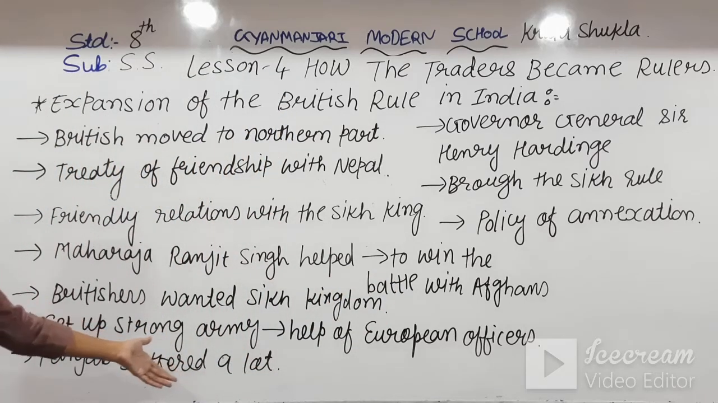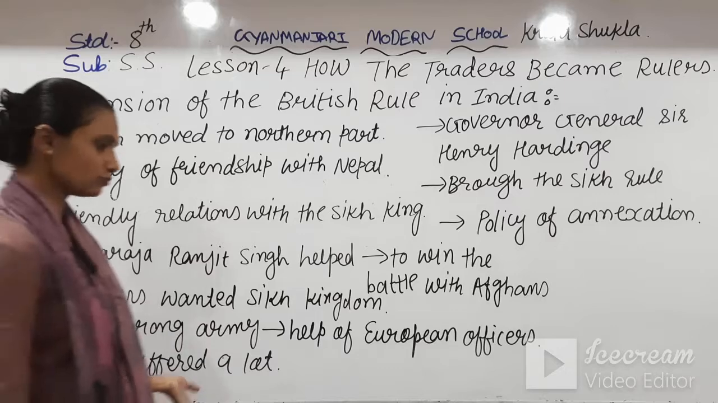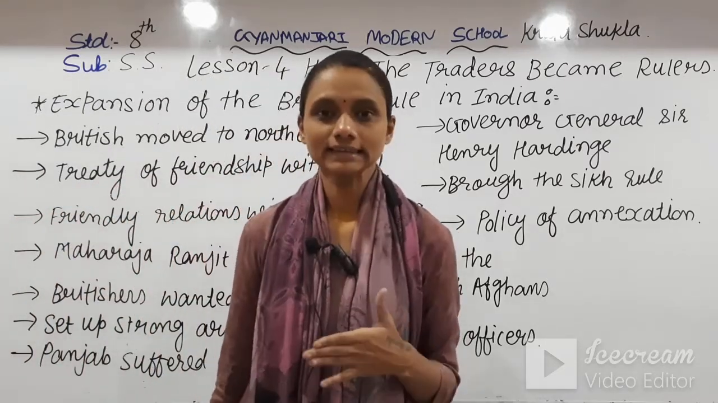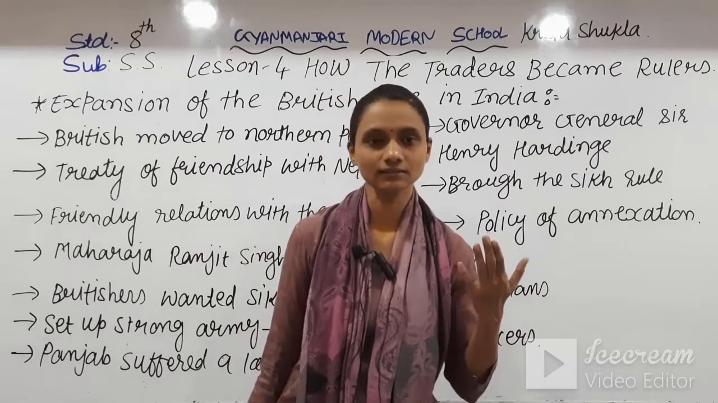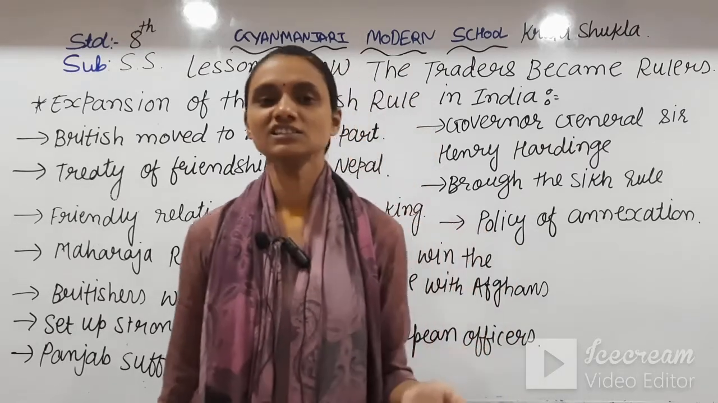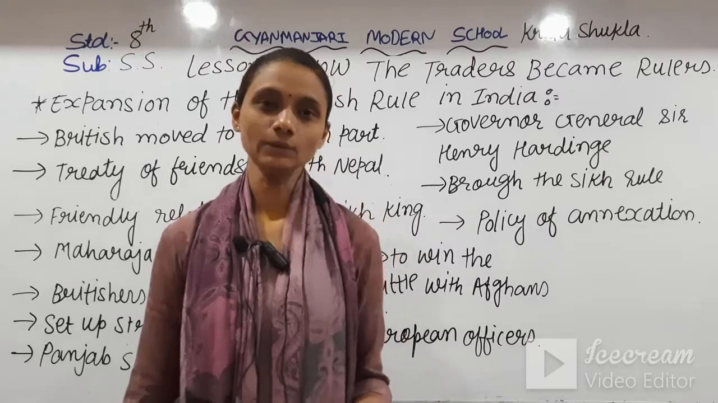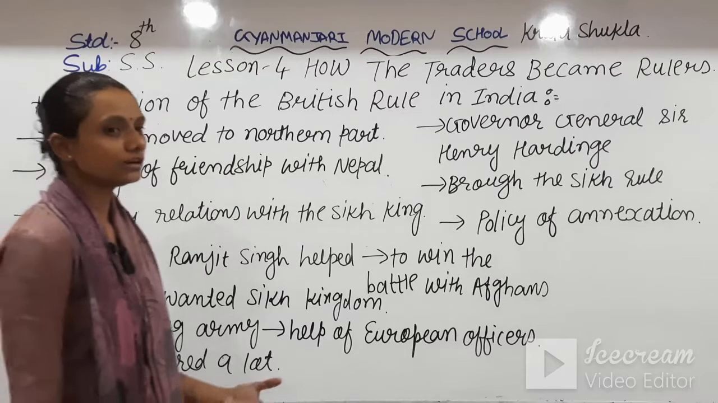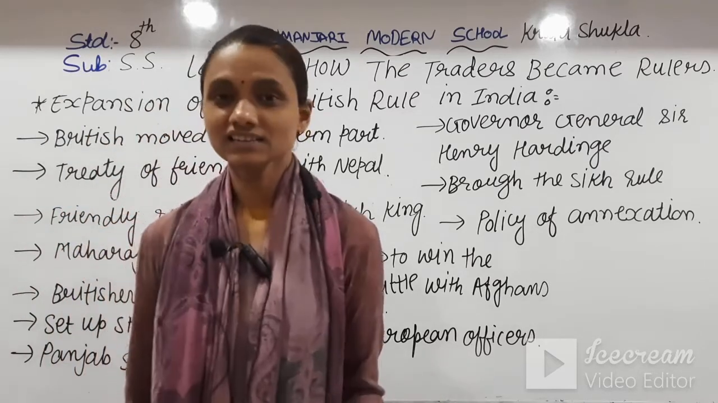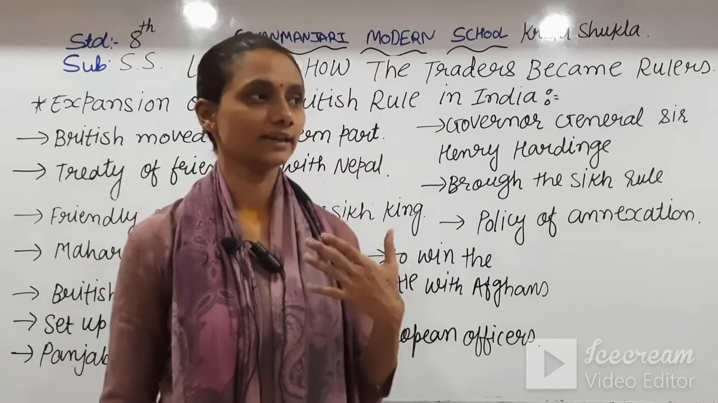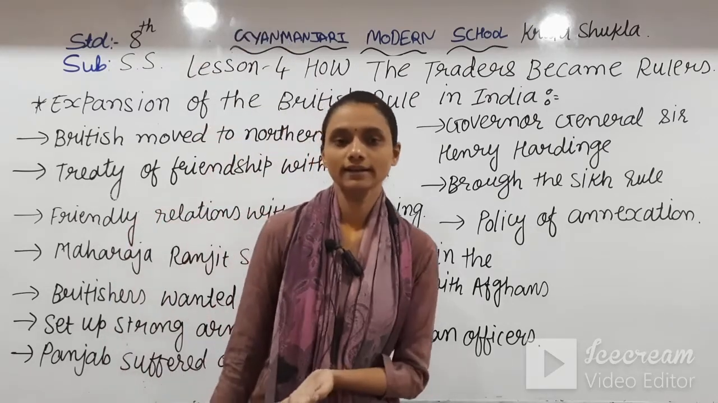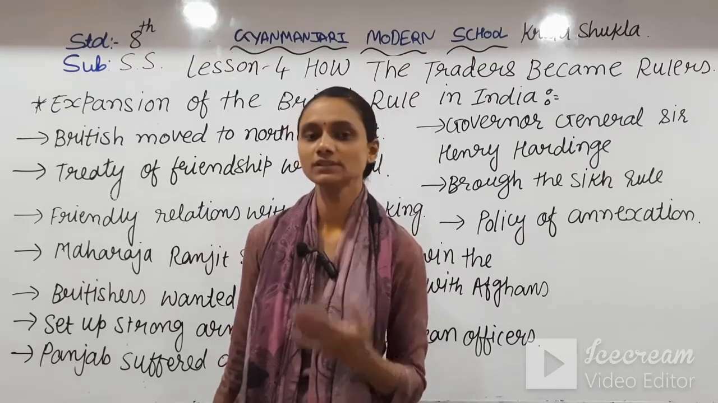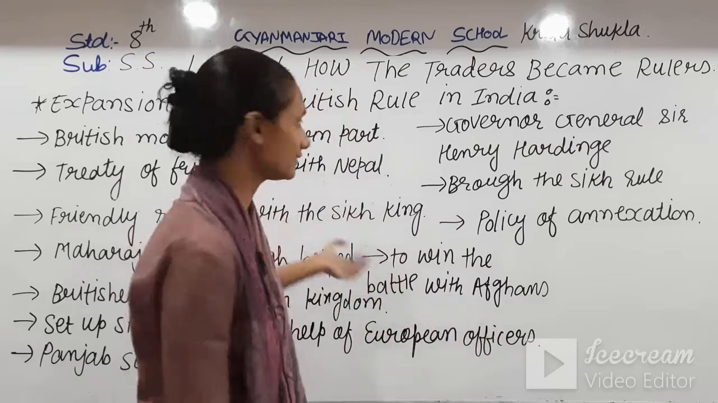Set up strong army, help of European officers. So what happened? Maharaja Ranjit Singh got the smell of all the techniques and tricks of the Britishers. So Maharaja Ranjit Singh set up a strong army with the help of European officers to protect Punjab. Now what happened after the death of Maharaja Ranjit Singh? Punjab became alone, and the Britishers got rule over there, and this way Punjab suffered a lot after his death.